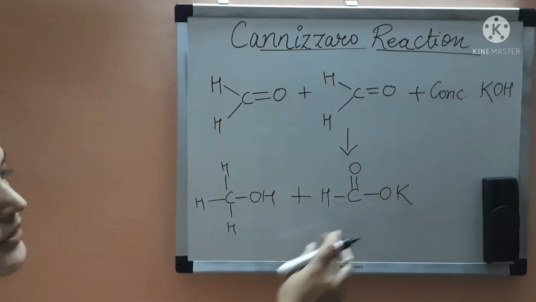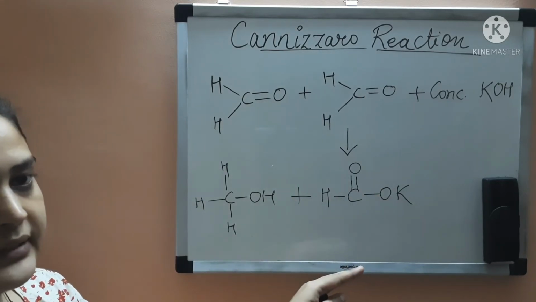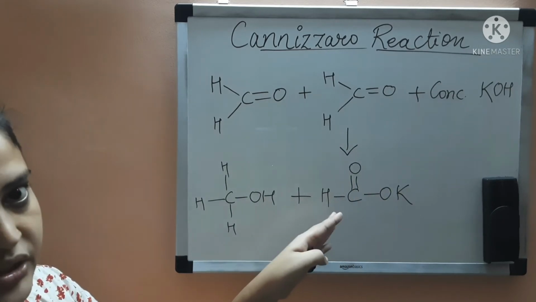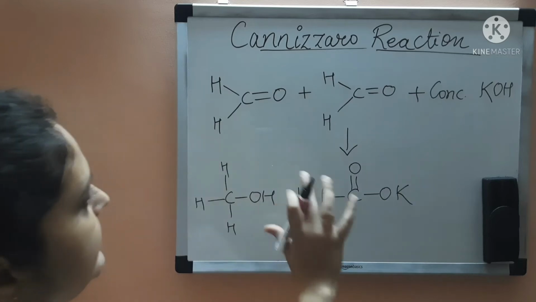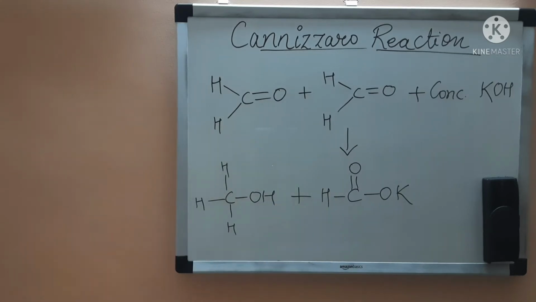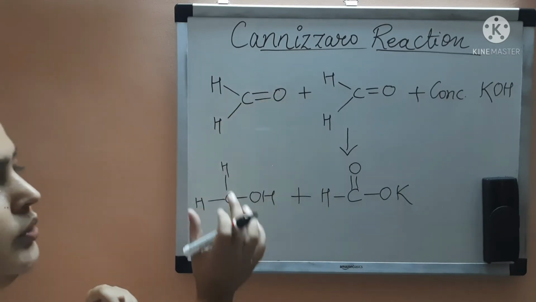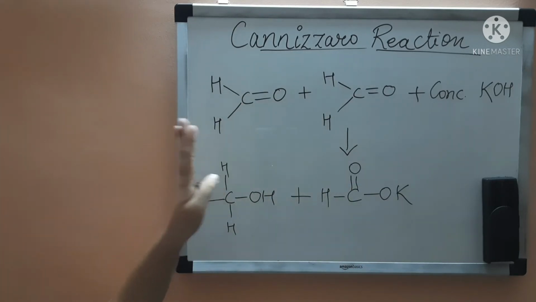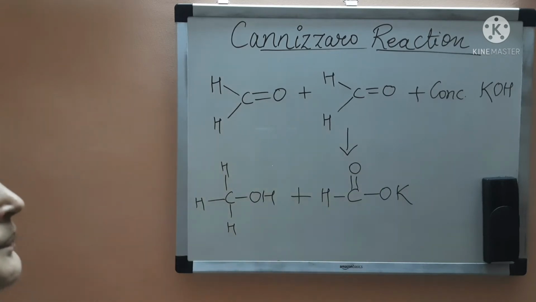This is oxidized to salt of carboxylic acid, that is potassium formate. So these are the products. You can see that one molecule is reduced and one molecule is oxidized. So this is your Cannizzaro reaction.